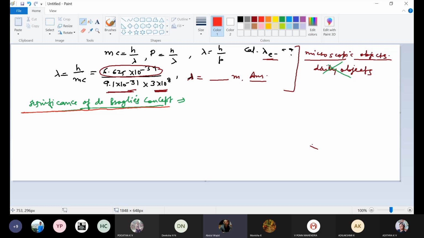The first significance of de Broglie's concept is that angular momentum in closed orbits is quantized.